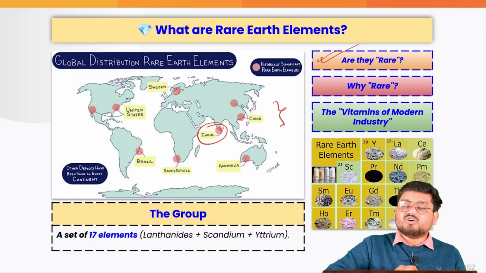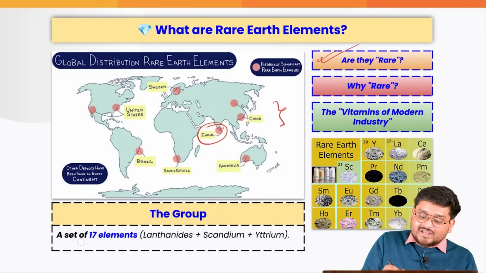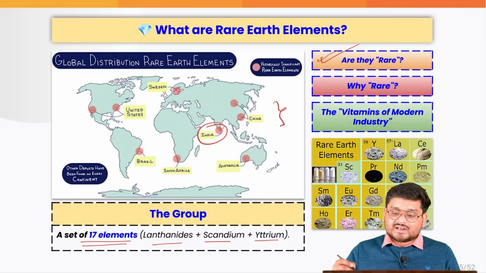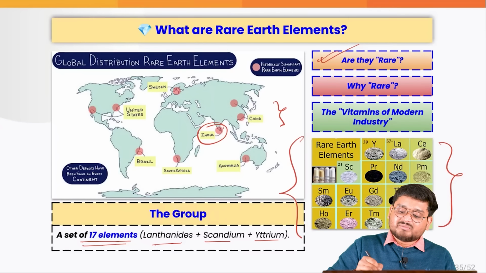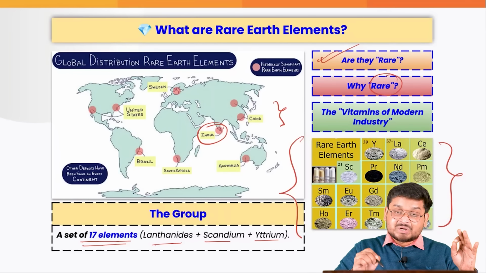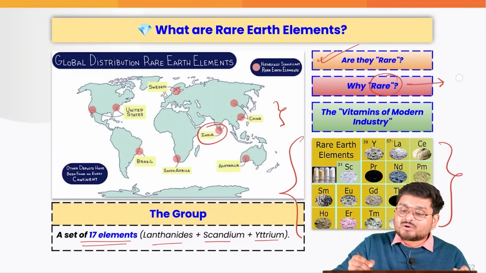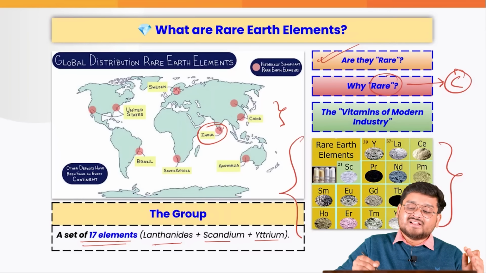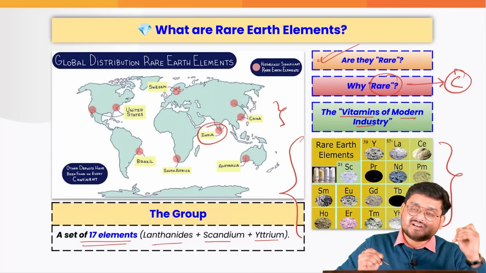Even in India, we have a lot of them, right? They are actually a set of 17 elements: lanthanides, scandium and yttrium, right? As you can see, these are the various rare earth elements. They are not rare to find, but they are rare to process, to extract, to make them commercially available so that they serve as vitamins of modern industry.